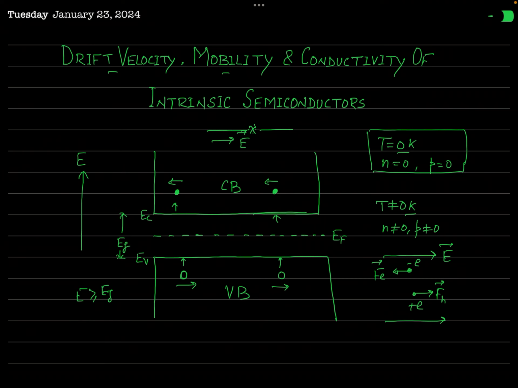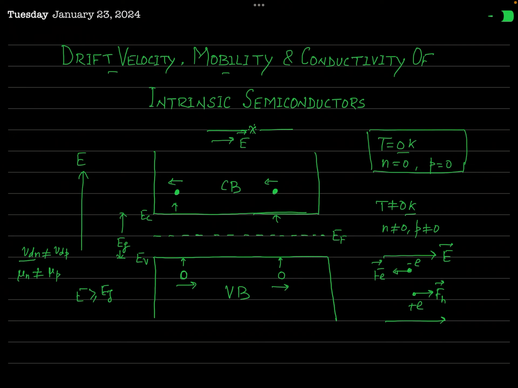And so, as I have told you earlier, the drift velocity of the electron in the conduction band, which we will say VDN, and the drift velocity of the hole in the valence band, which we will denote by the symbol VDP, will be different, they will not be the same. Similarly, the mobility of the electron mu n will not be equal to the mobility of the hole mu p. Okay?